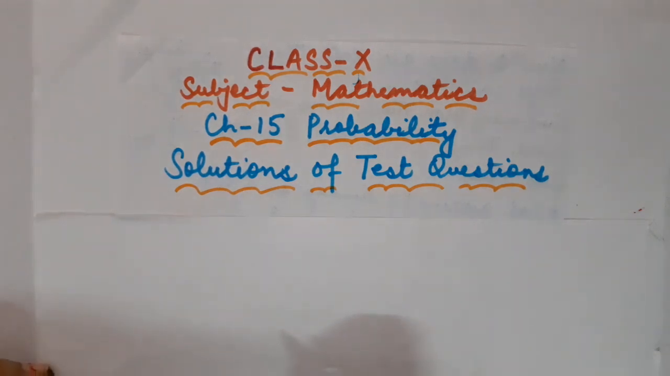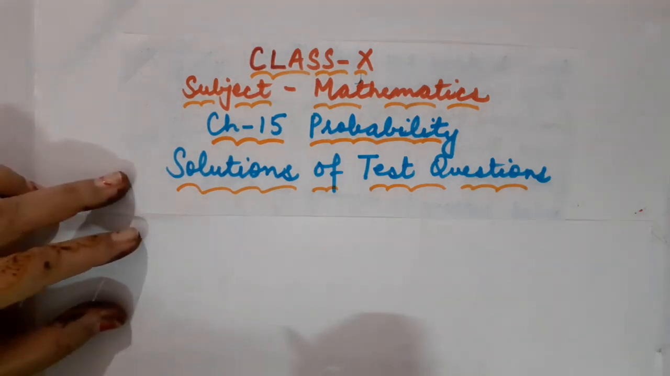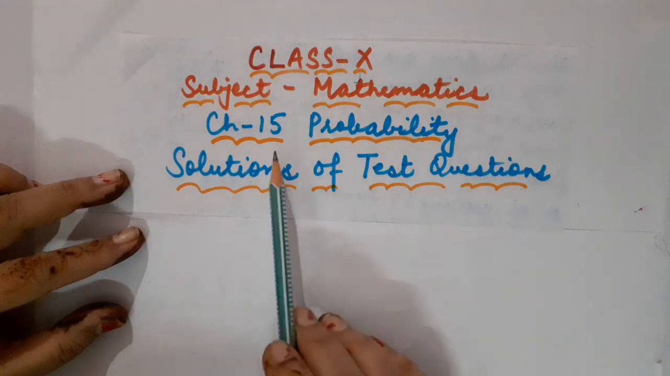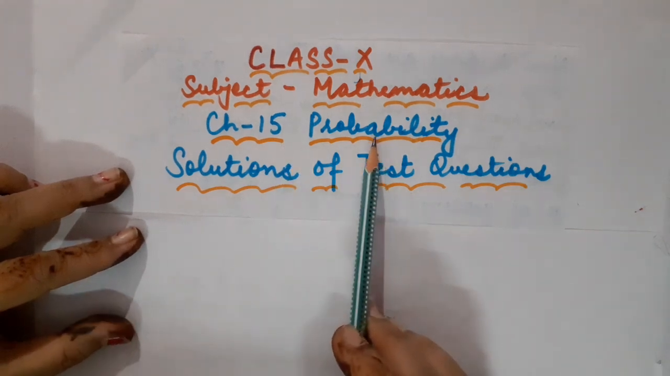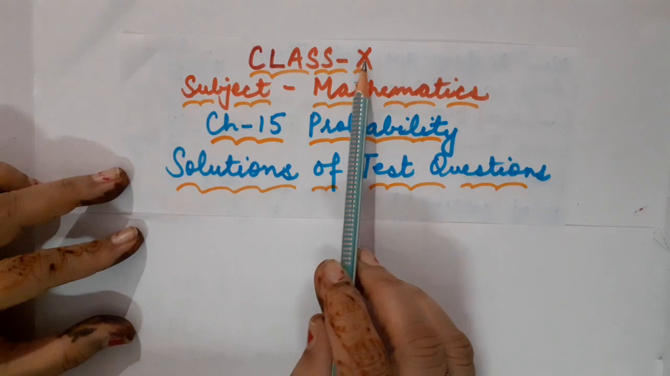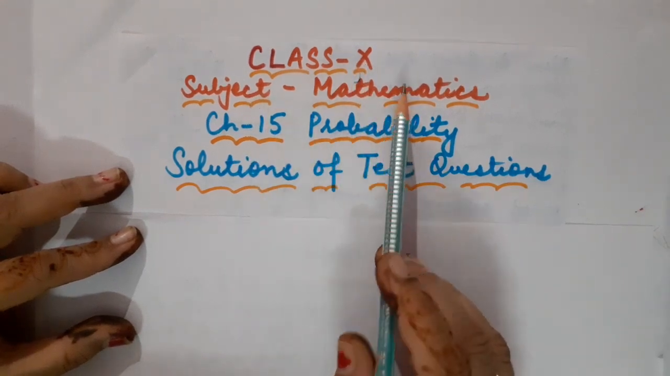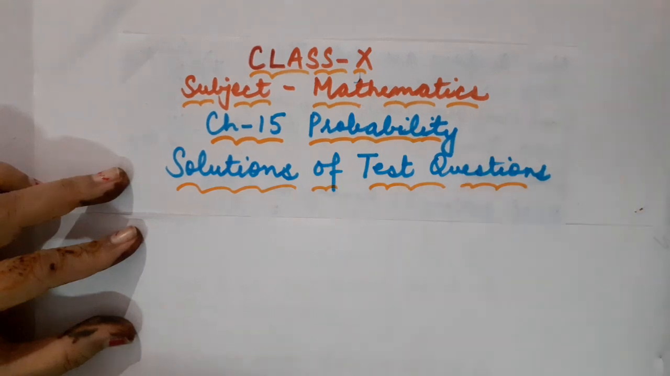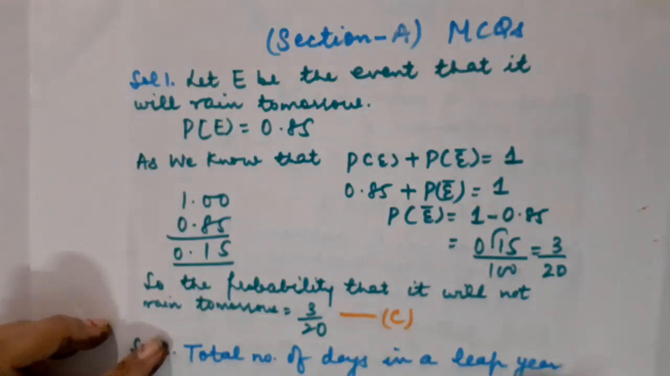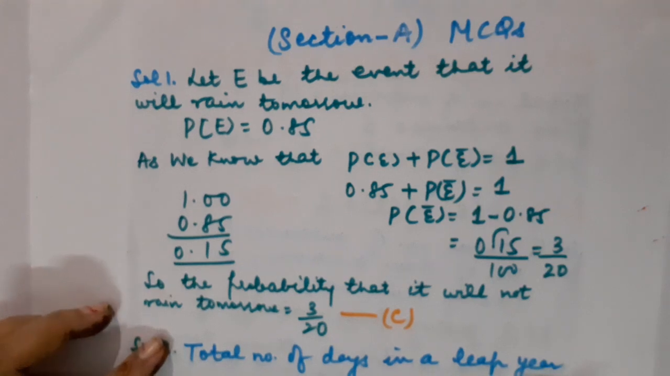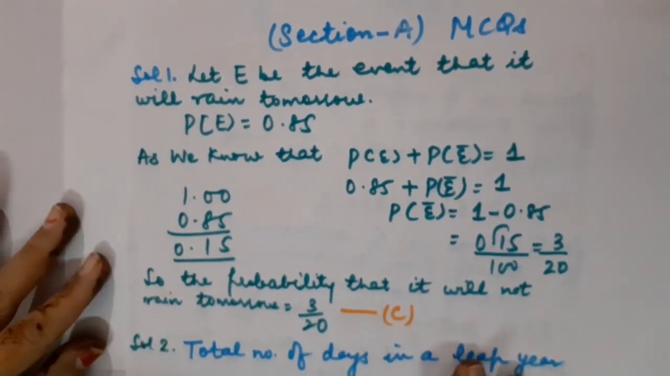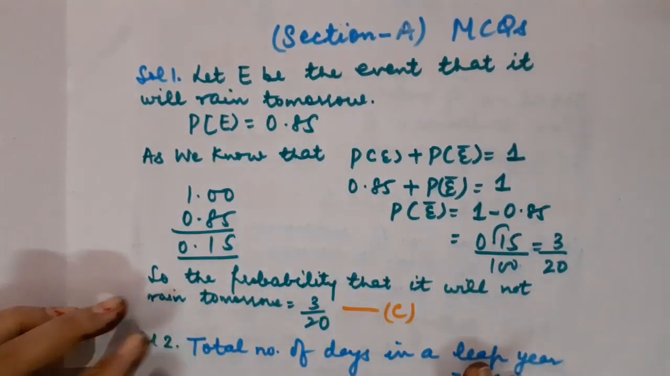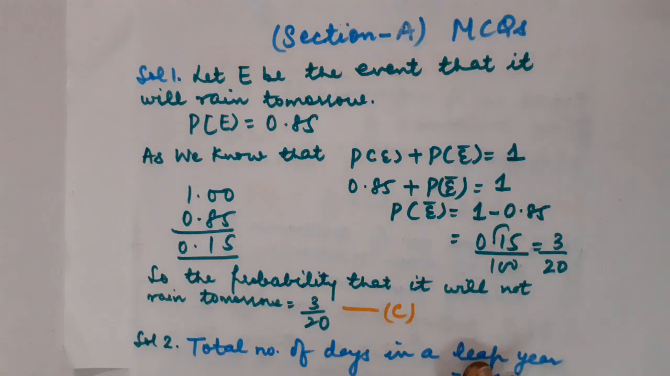Children, through this video, I am going to discuss the solutions of all the test questions of chapter number 15, probability. Fine. So, let us start. This is class 10th, subject mathematics, chapter number 15, solutions of test questions. As you know, in the paper there were 4 sections. In section A there were 1 mark questions and all were MCQs. So let us start the discussion of the solutions.